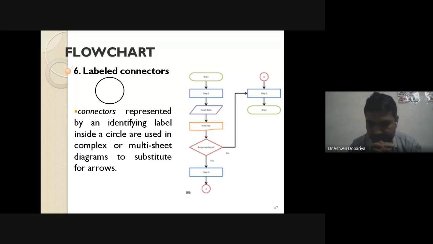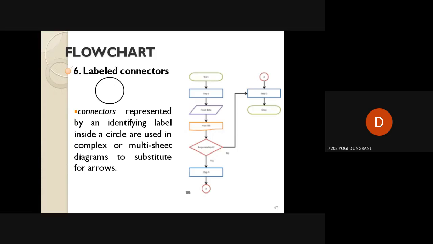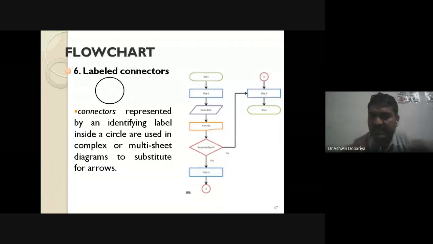Then Yogi Dungrani, which is the fourth symbol? The fourth symbol is the decision symbol, sir. When can we use the decision symbol? In some conditions, sir. Yes, whenever we want to check any condition and we have two different processes. Whenever we want to execute one process if the condition becomes true, and another operation if the condition becomes false, then we can use the diamond symbol. So the decision symbol is the diamond symbol. Okay, good. And which is the fifth one?